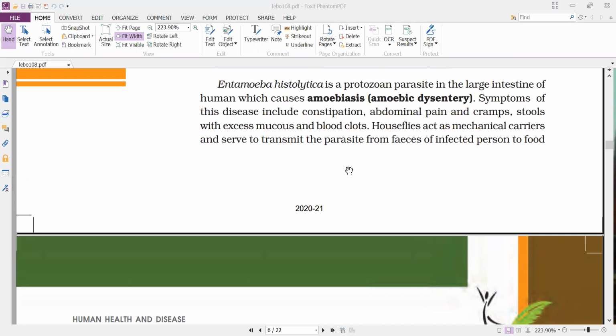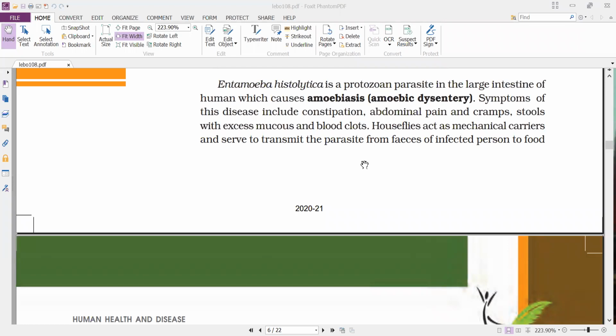Here, one thing you have to remember is what is meant by dysentery. Dysentery means the fecal matter consists of blood with mucus. If a person excretes blood with mucus in the feces, then we call such a condition dysentery. As this dysentery is caused by Entamoeba histolytica, we call it amoebic dysentery, or simply amoebiasis.